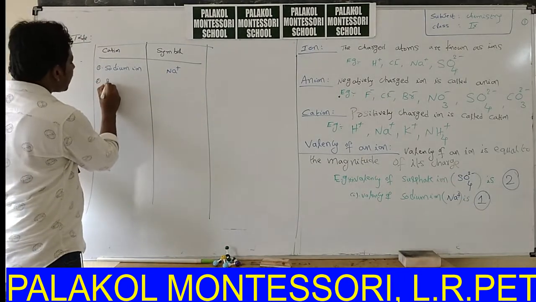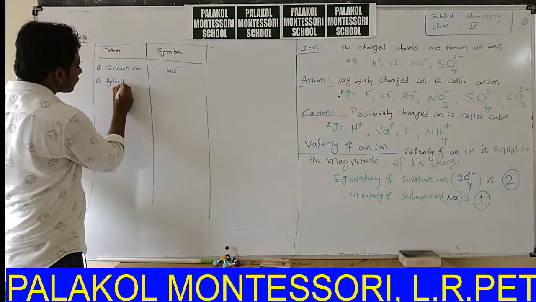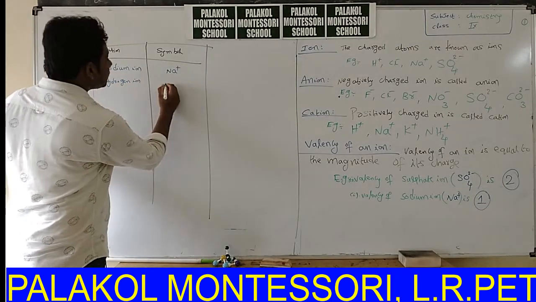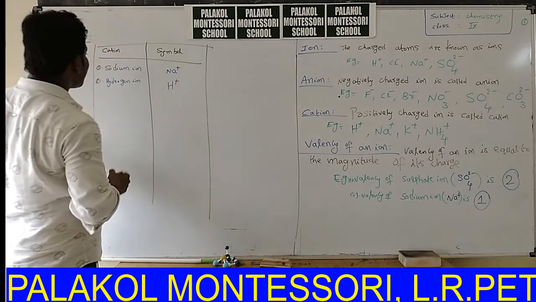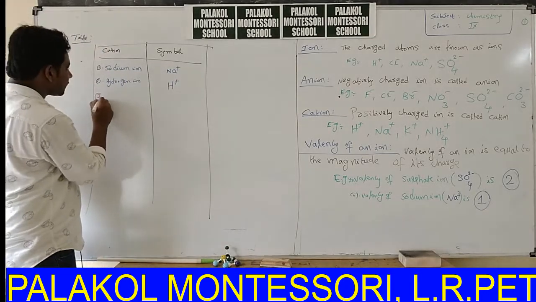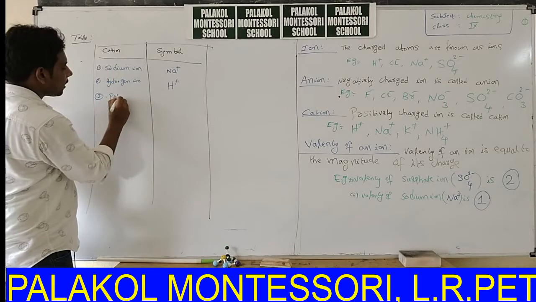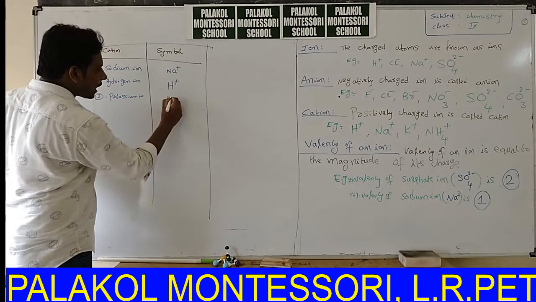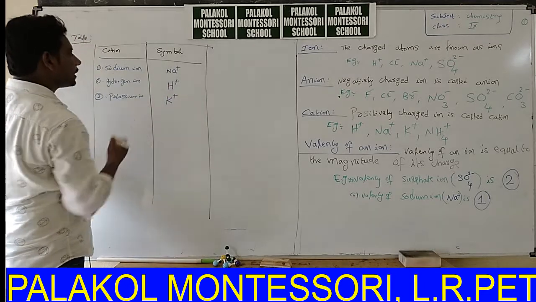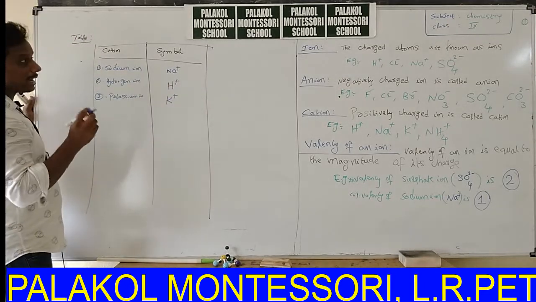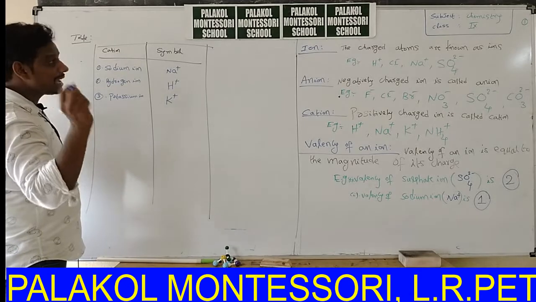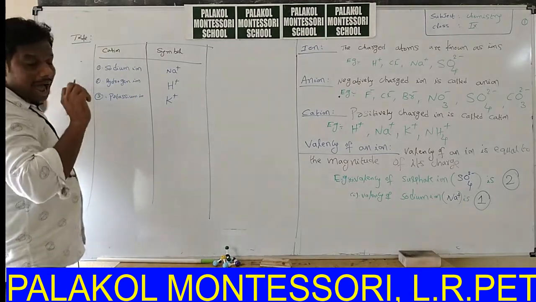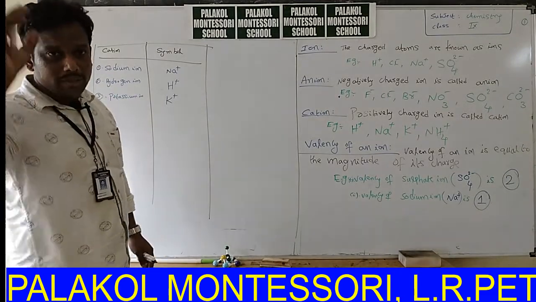Second, hydrogen ion, its symbol is H plus. Next, potassium ion, symbol K, carries a positive charge only. Every ion does not carry the same type of charge on its head.